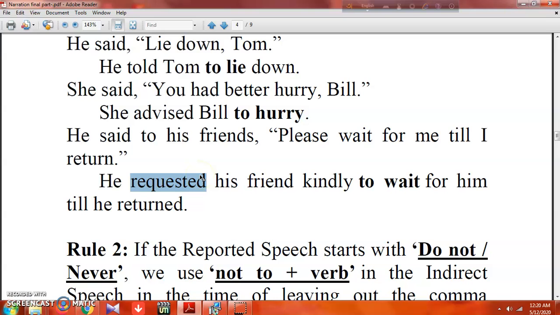So in case of imperative sentence, what to remember? We categorize what type of sentence it is, then we take the reporting verb, and most of the reporting verbs become advise, request, command, order, forbid, told, and we use infinitive and no point to place that.